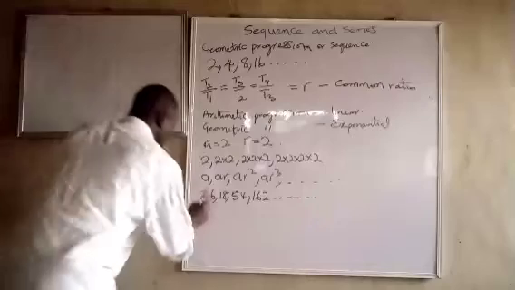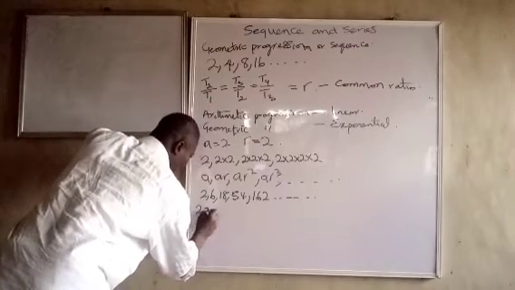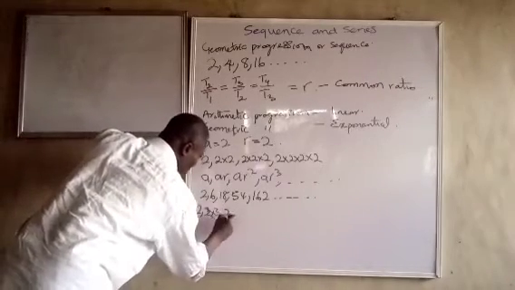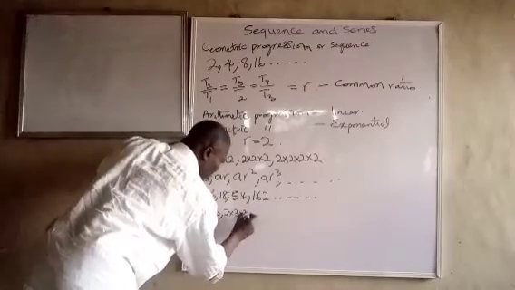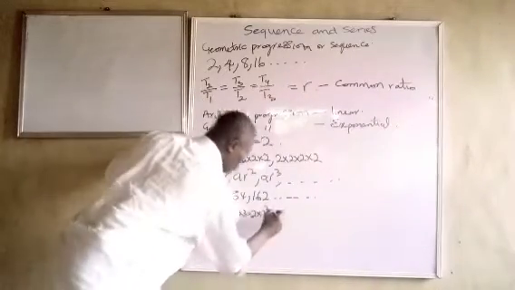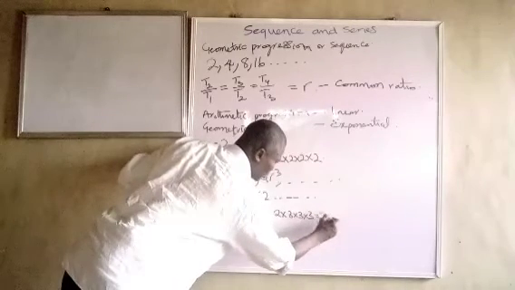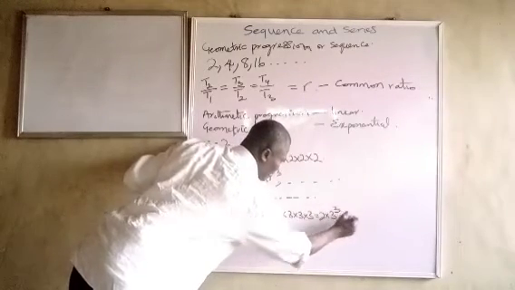So our A in this instance is 2. AR will be 2 times 3. Then 2 times 3 times 3, which equals 2 times 3 squared. And the next one will be 2 times 3 times 3 times 3, which equals 2 times 3 cubed. And it goes on like that.